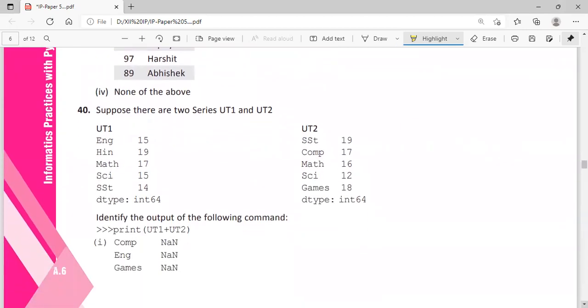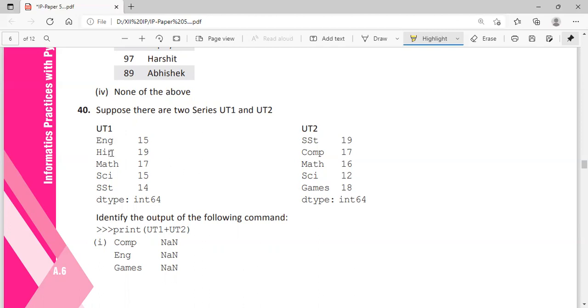Suppose there are 2 series, UT1 and UT2. So you are asked to add these 2 series. When we want to do arithmetical operations on 2 series, what will it do? It will do the data alignment of the matching indexes. If matching indexes are found, it will do the arithmetical operation. Otherwise, it will return a NaN value. So what are all the indexes available over here? It will list them in the ascending order of their ASCII value.